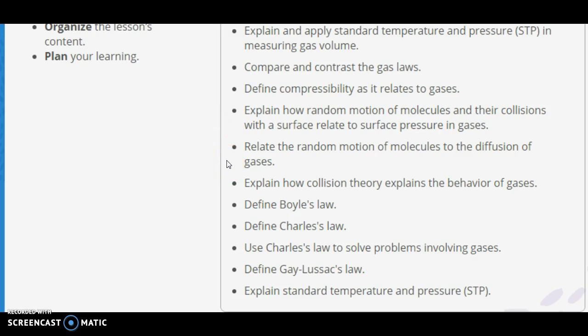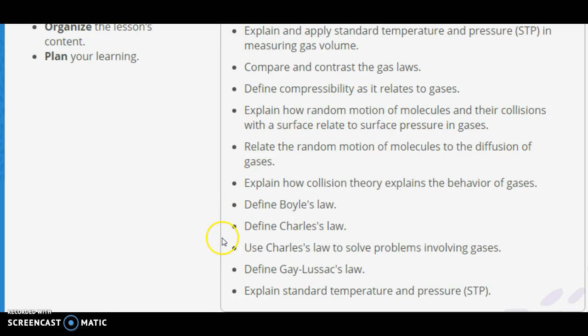Relate the random motion of molecules to the diffusion of gases. So gases, because they're randomly moving, end up spreading out from areas of high concentration to areas of low concentration. Explain how collision theory explains the behavior of gases. So theory, the fact that they're colliding with each other.